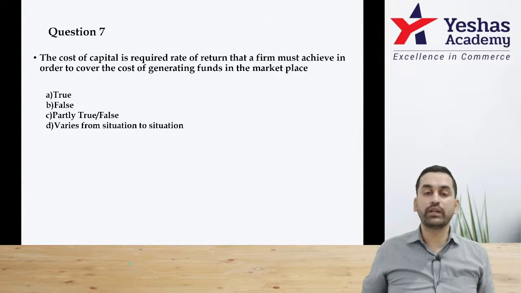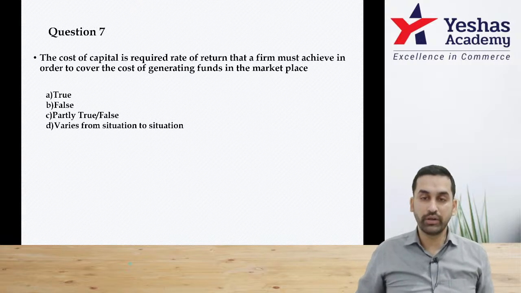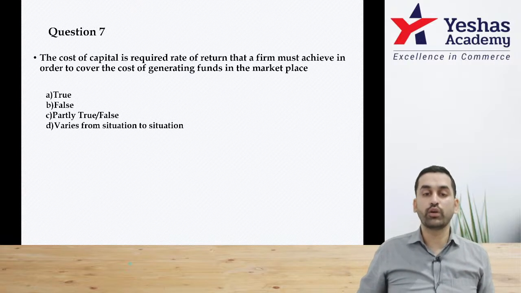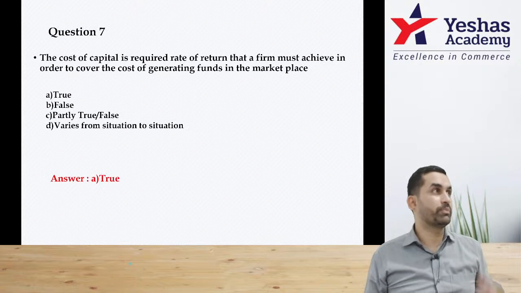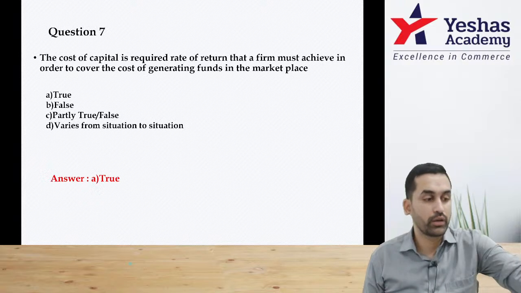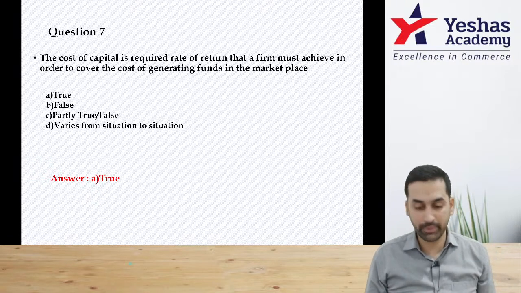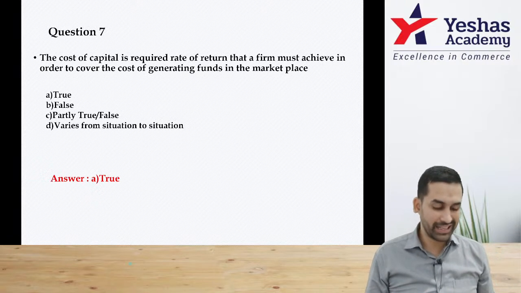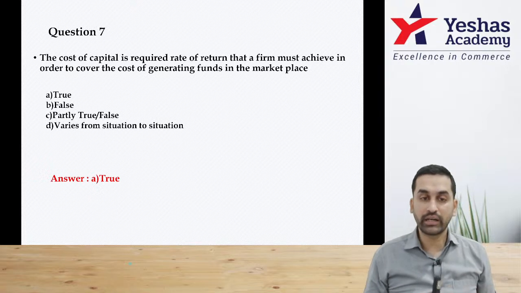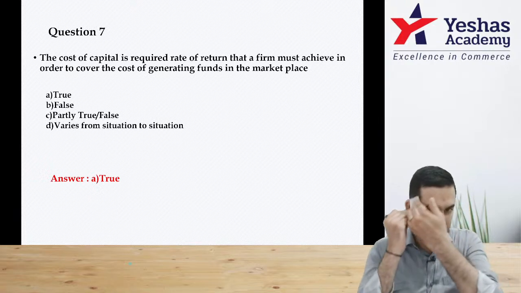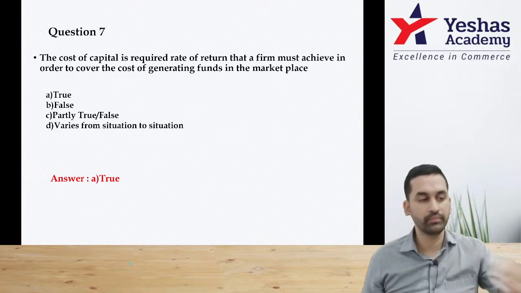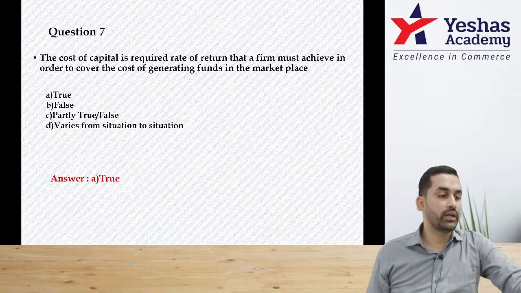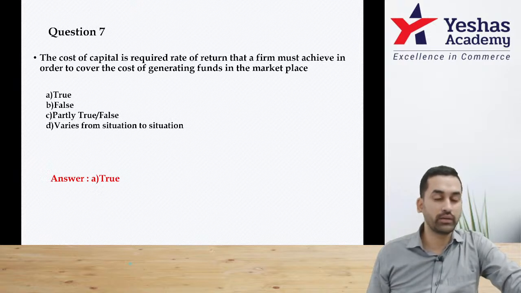Question 7. The cost of capital is required rate of return that a firm must achieve in order to cover the cost of generating funds in the marketplace. 100% true. What is the purpose of knowing cost of capital? KO, cost of overall capital. Why I should know? Because that is the minimum rate of return that I should earn from my day-to-day business. Correct? Yes.